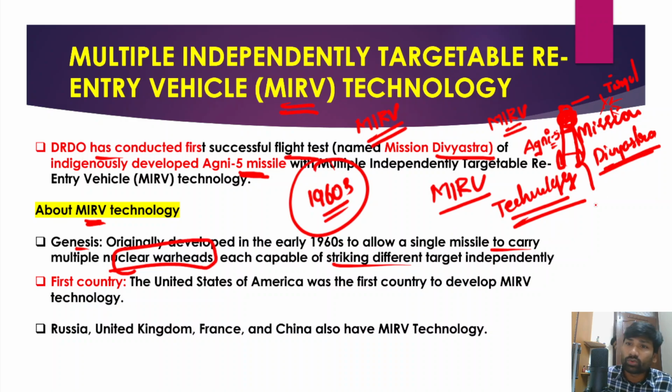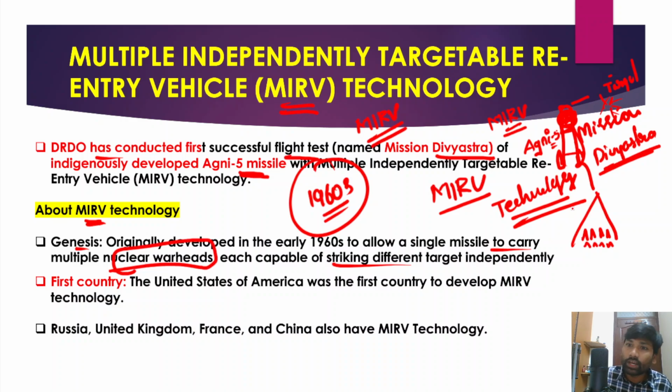As I've already told you, this is a missile. In this particular missile, you can have multiple warheads, right? So you can hold multiple warheads within one single missile. These multiple warheads can actually hit multiple targets on the adversary territory.